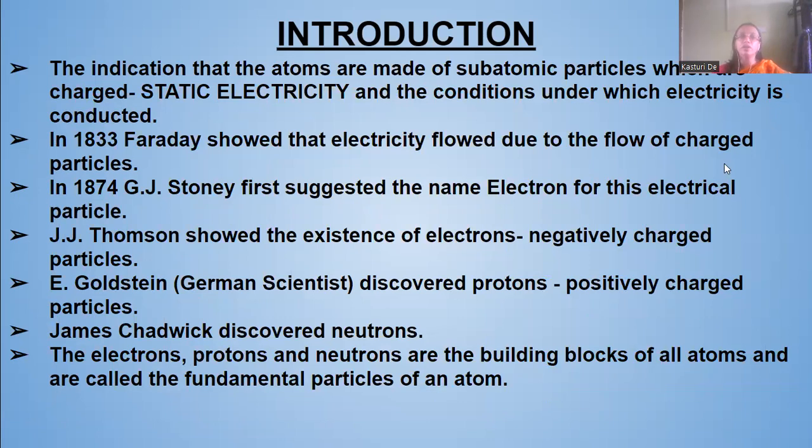There was an indication that atoms are made up of subatomic particles which are charged. At the first stage it was not actually proved, but there was an indication that atoms were made up of some subatomic particles, and those particles were charged. The condition under which this type of electricity was conducted was called static electricity.